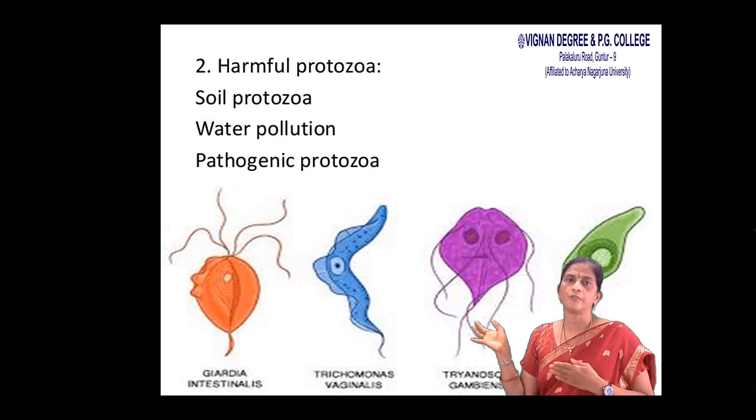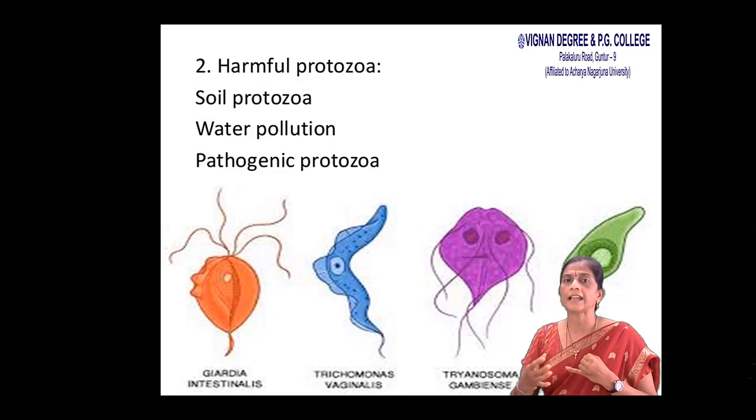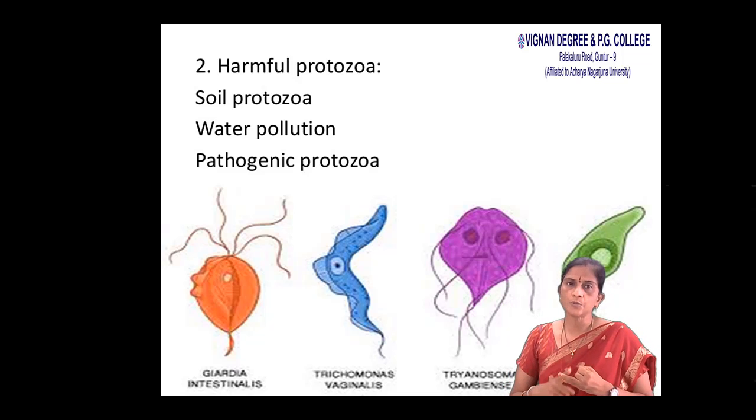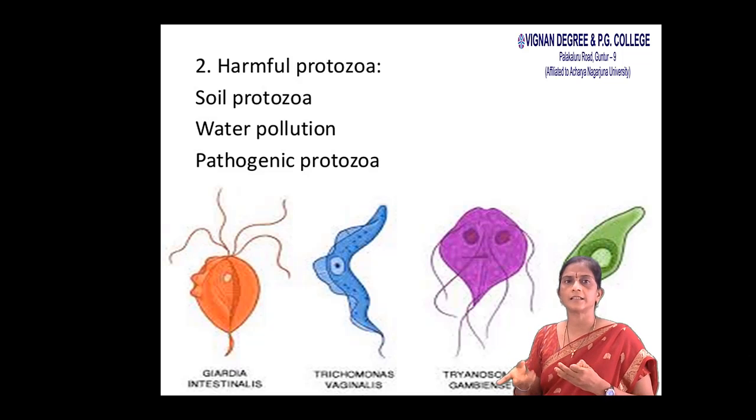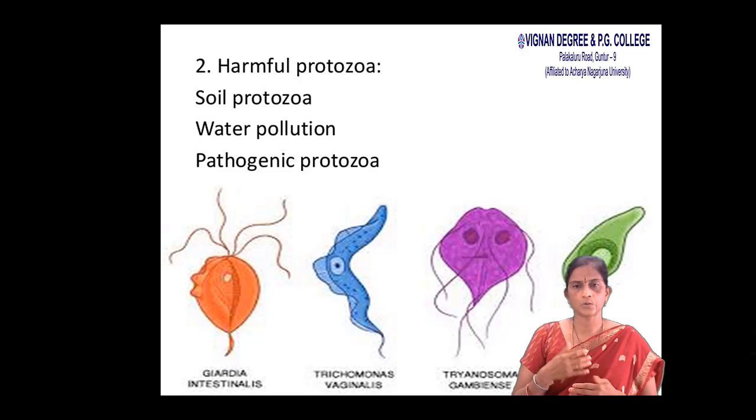Next, harmful protozoans. Mainly soil protozoans. Some of these soil protozoans may kill the nitrogen fixing bacteria. That's why they affect the nitrogen fixing bacteria. So they are soil pathogenic protozoa. They pollute water. Example, Entamoeba histolytica. Pathogenic protozoans. Example, Entamoeba histolytica, which causes amoebic dysentery. These are the pathogenic protozoa. These are the useful and harmful effects of protozoan.